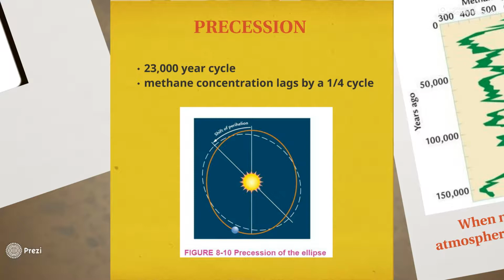Fluctuation patterns of methane match the 23,000-year cyclic variation of precession, also known as wobble. Methane lags by a quarter cycle, which is equal to 5,750 years.